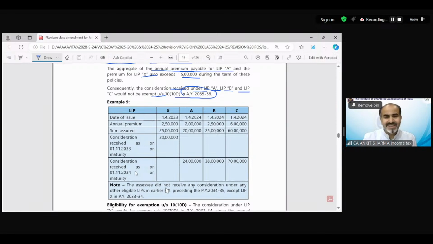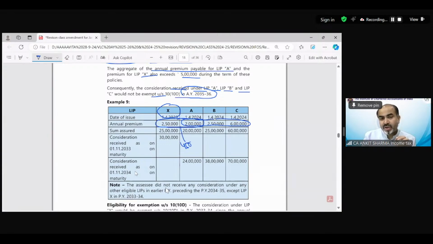In this example, of course, X is exempted because it's fulfilling both conditions, 10% and 5 lakh rupees. There is no issue. But now A, B, and C aggregate is exceeding 5 lakh. So technically, if we see the combination with X and A, this is 4,50,000 rupees.